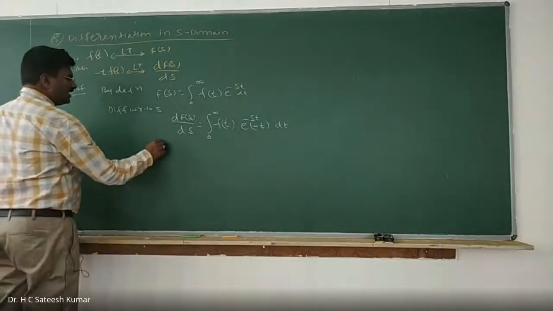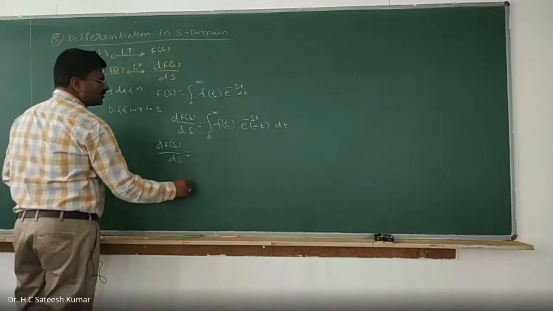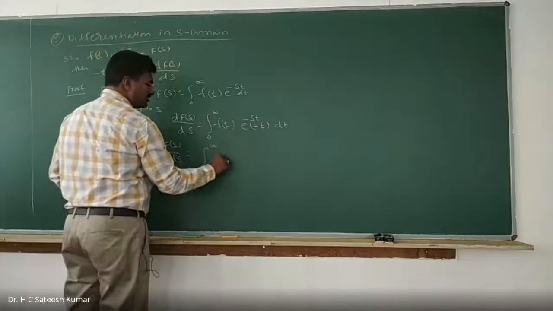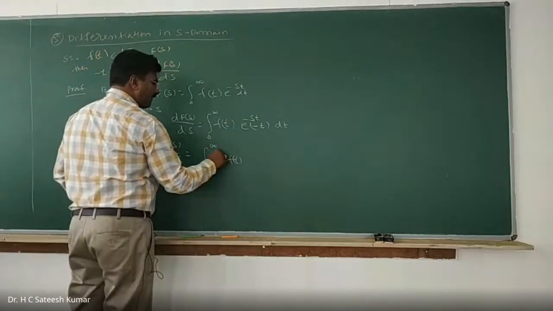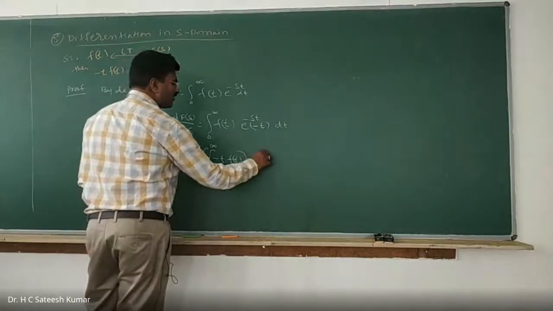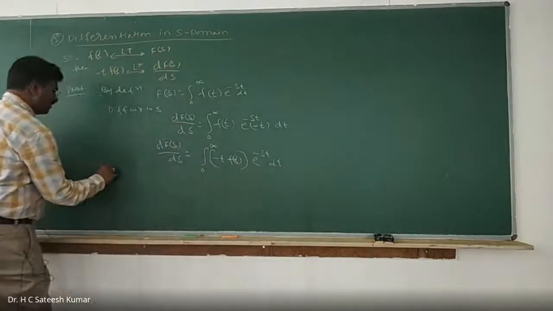Now, rearranging, df of s divided by ds is equal to integration from 0 to infinity of minus t into f of t into e to the power of minus st into dt. Now you compare with the definition.